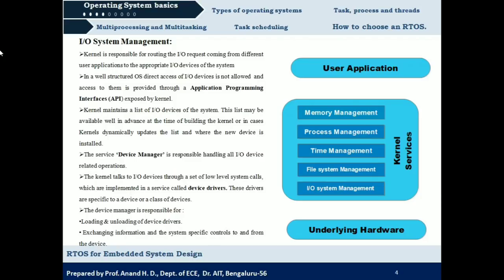Device drivers are the ones which make the devices compatible with the system to which they are connected. For example, when you plug in your USB or pen drive for the first time to your system, you can see device drivers being installed. Or if you connect your printer to your system, again you can see device drivers being installed. So what are these device drivers? They are nothing but a set of rules or instructions that make these devices compatible with the system.